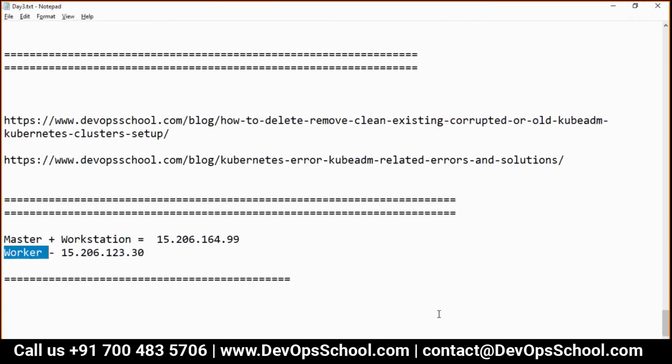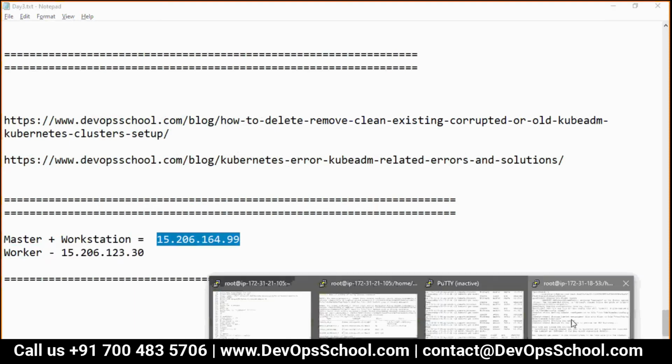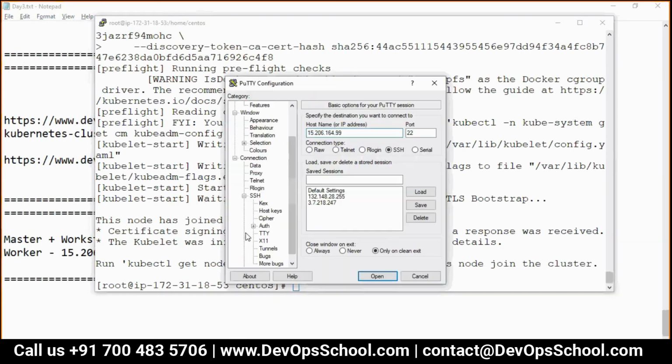Okay, guys. So my workstation, now I have no other business with the master and worker. Again, I'm repeating, I have no business with the master and worker. I have business with the workstation. So the workstation is this one. Now I'm going to log in to the workstation, and I'm going to log in here.